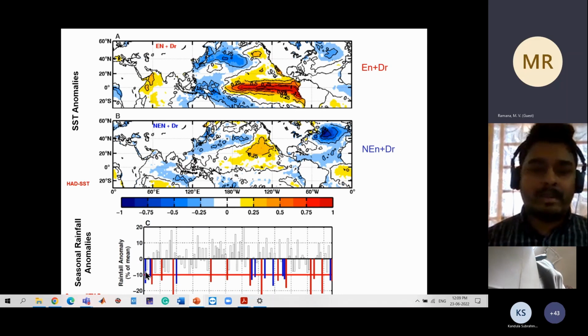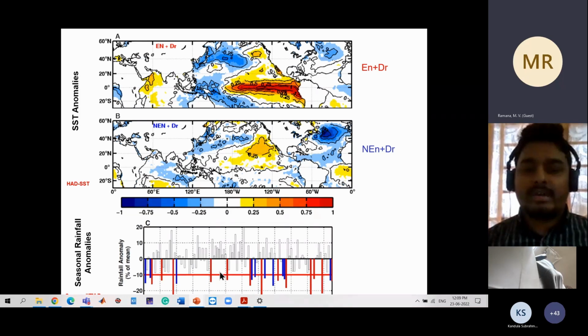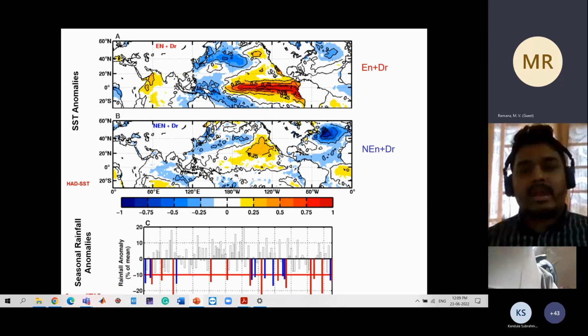These are the years I have highlighted for these two categories of droughts, occurring across different years in the last century. Let's come back to the rainfall.